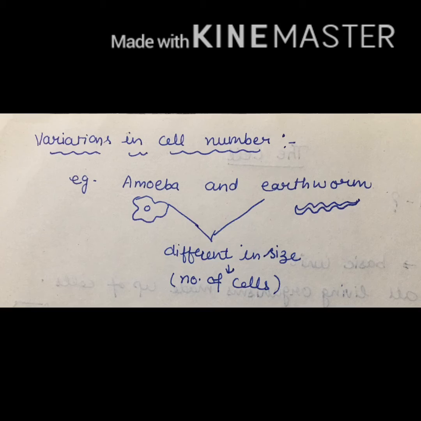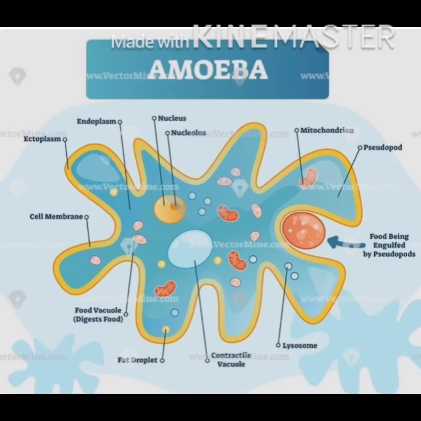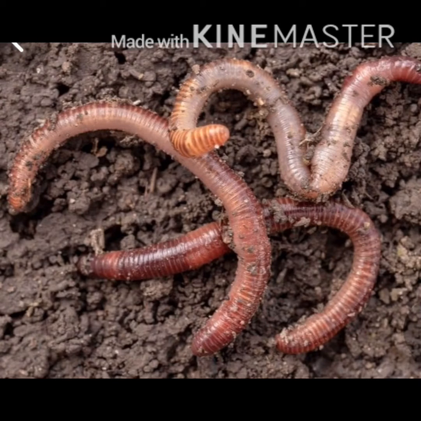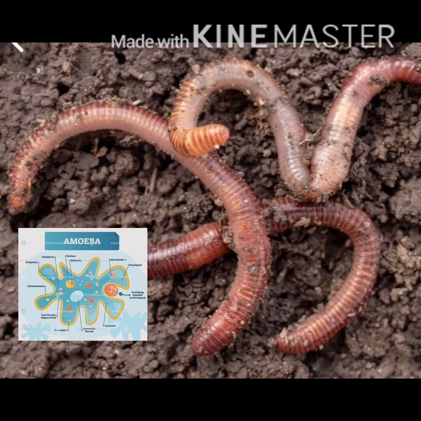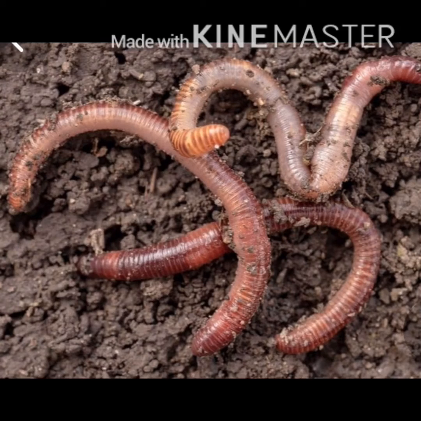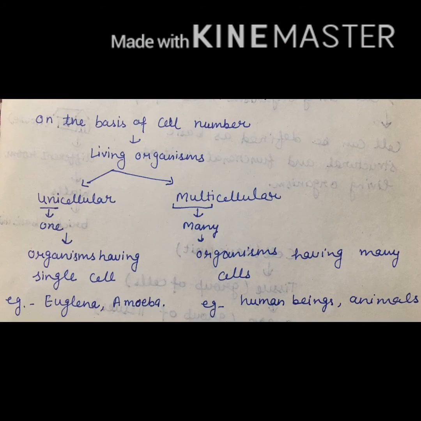You can see here that amoeba and earthworm are different in shape and size, and it's due to the number of cells present in these organisms. This difference is due to the number of cells. On the basis of cell number, we can divide living organisms into two categories: one is unicellular, another is multicellular.